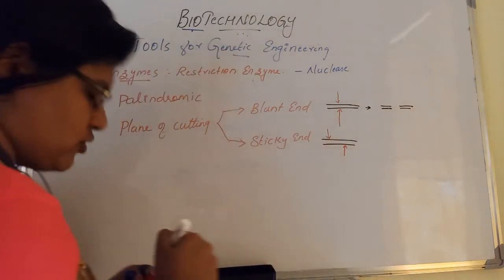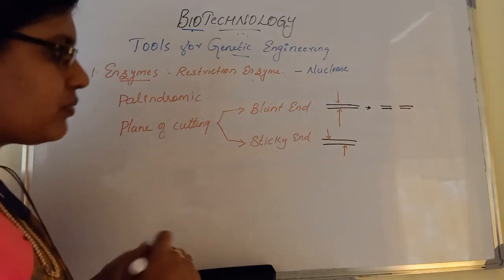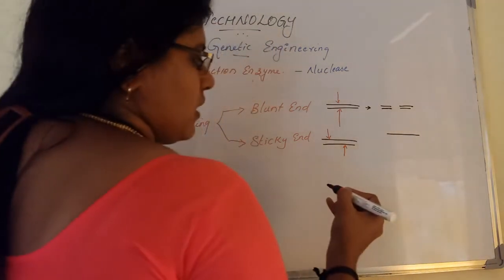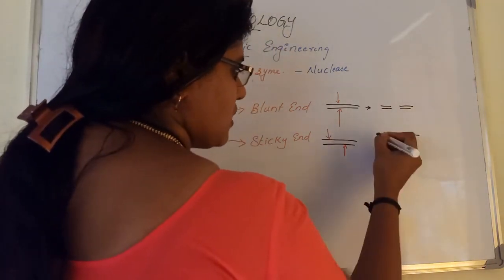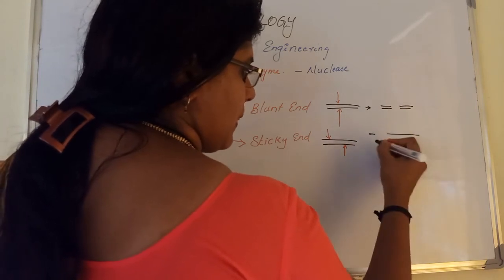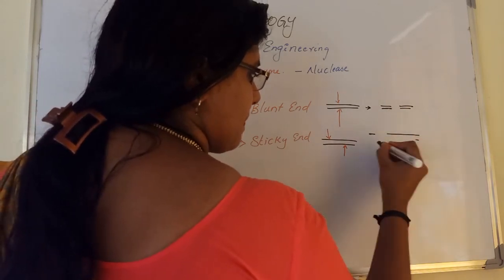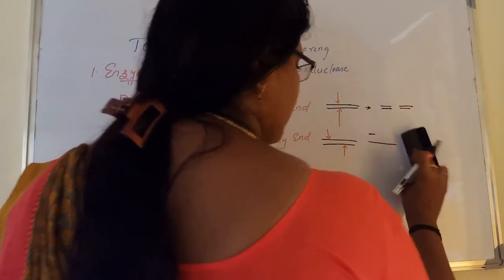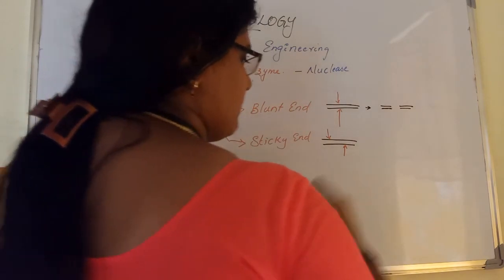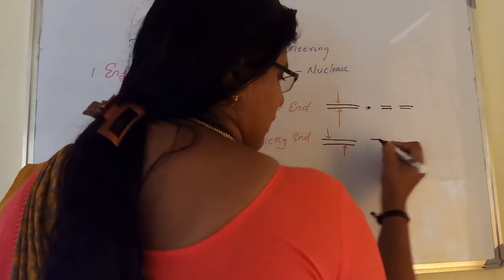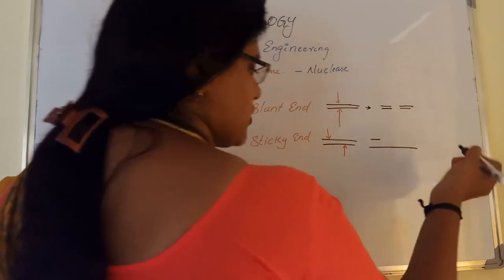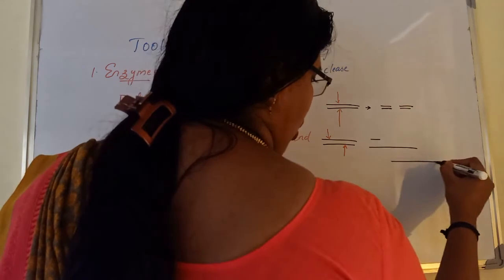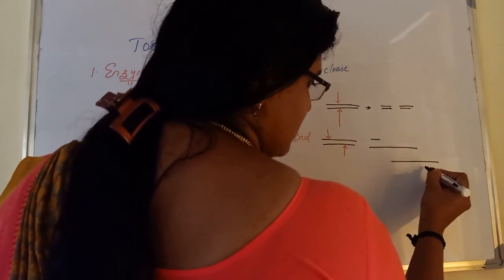As a result, two DNA molecules are produced: one has the upper strand short and the lower strand long, and the other has the upper strand long and the lower strand very short.